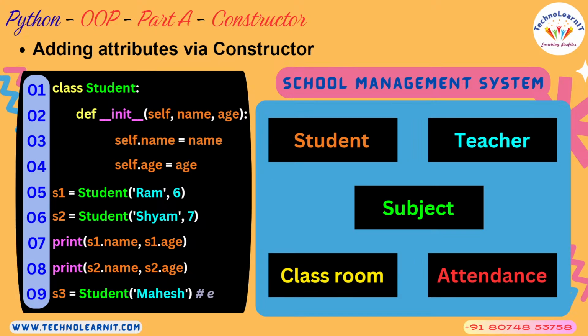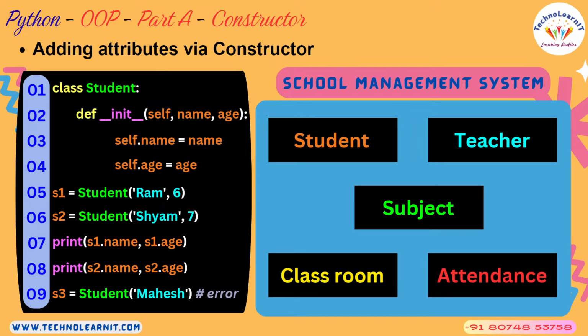And you are going to create another object s3, but you have passed only the name component, you did not pass the age component. So what happens when you create an object for a class? This is another important question from interviews. The constructor will be auto invoked.